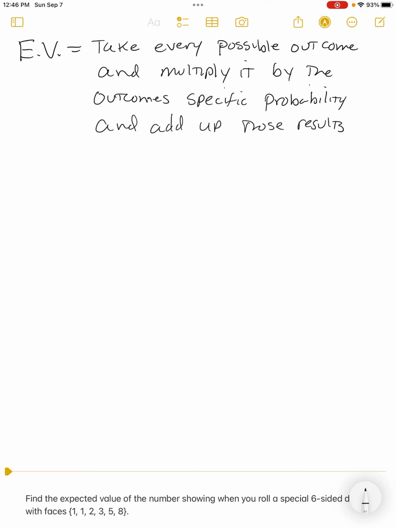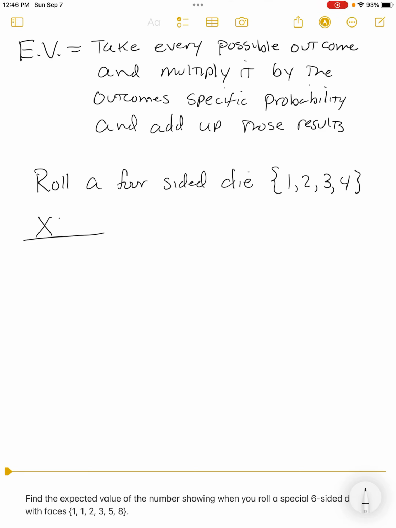So let's have an example to help this definition make sense. I have the definition right up here. So we're going to take every possible outcome. Here's what I'd like to do. I'd like to roll a 4-sided die that has the standard numbers, a 1, 2, 3, 4 on it. If I'm explaining this process correctly, the first thing you're going to do is list every possible outcome. So when I roll this die, a 1 could come up, a 2 could come up, a 3 could come up, or a 4 could come up.